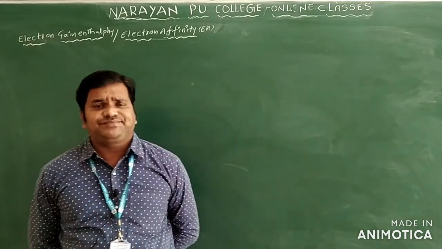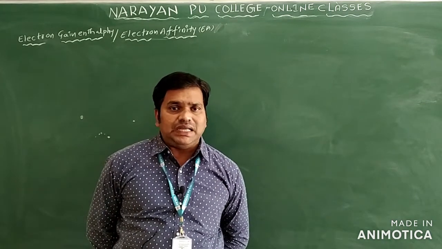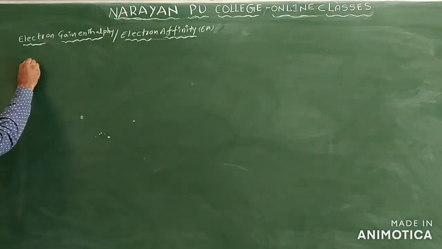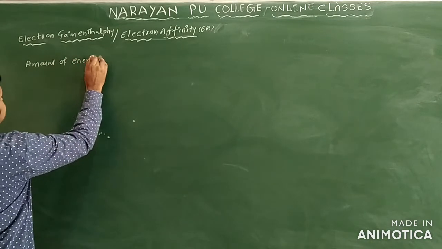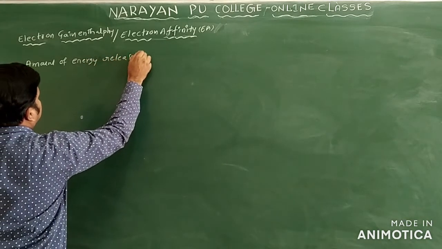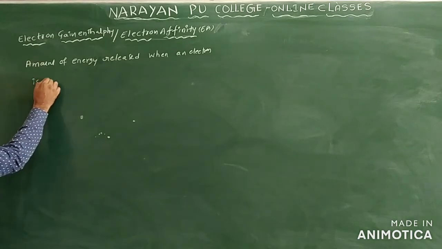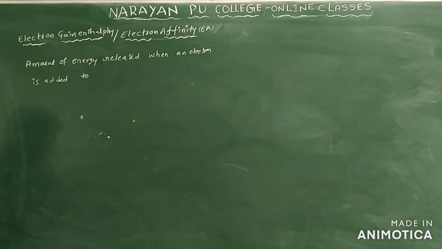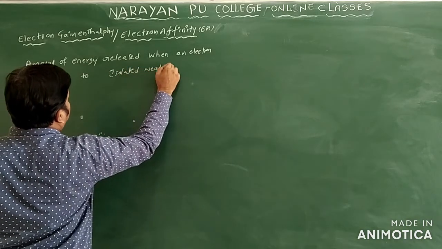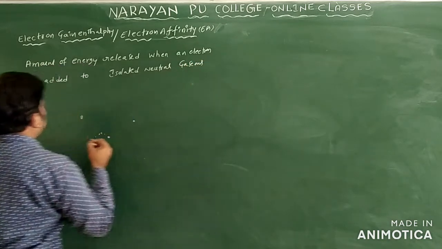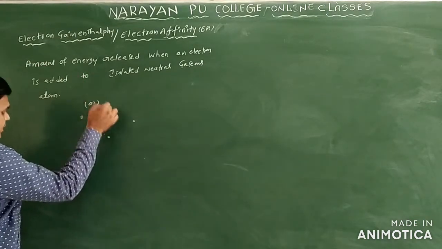The amount of energy released when an electron is added to an isolated neutral gaseous atom is called electron affinity. Smallest definition: the amount of energy released when an electron is added to an isolated neutral gaseous atom. This we call electron affinity.